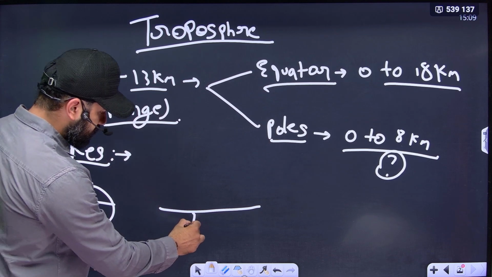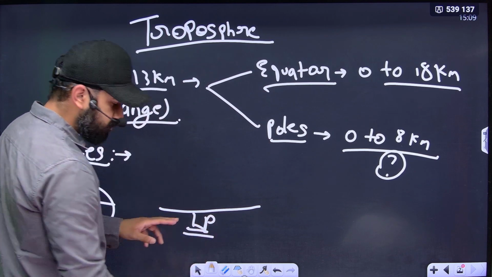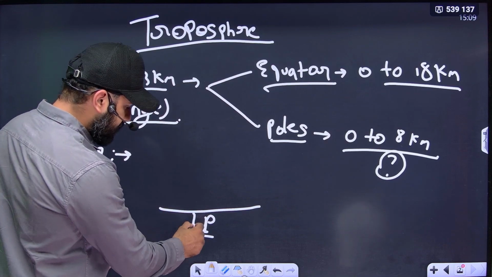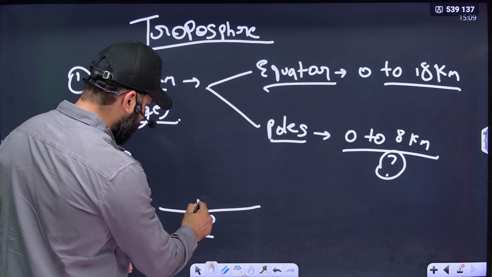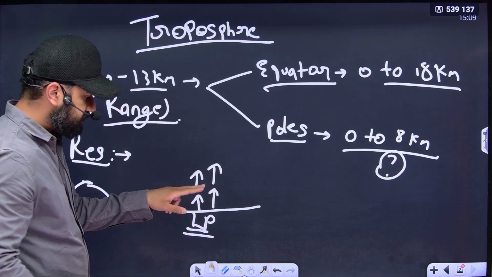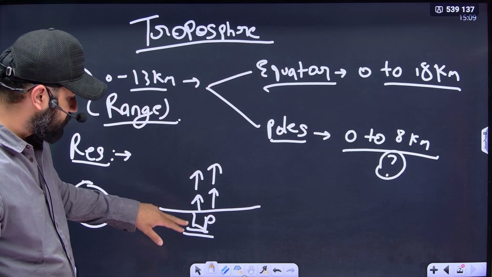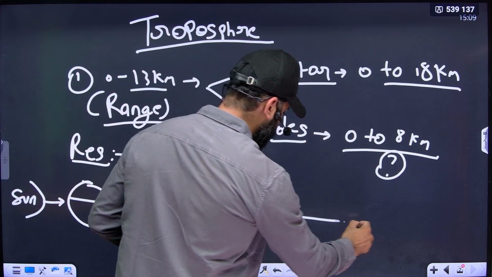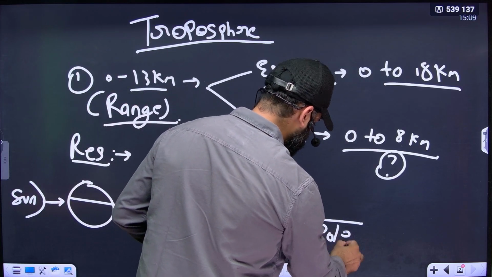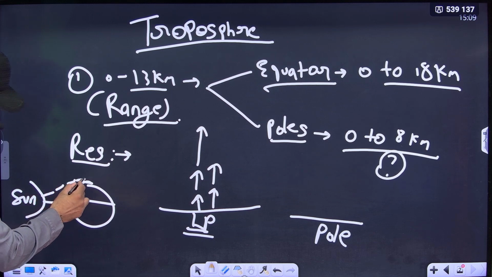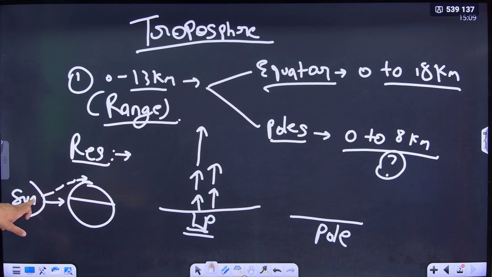Since there is more heat, an intense low pressure condition is formed at the equator region. Since there is intense low pressure, what will happen? Convective currents will form. These convective currents, which are more intense at the equator, achieve more height as compared to the pole region. Since the pole region has slanting rays of the sun, in this way poles are receiving sun rays, which is known as insolation heating.